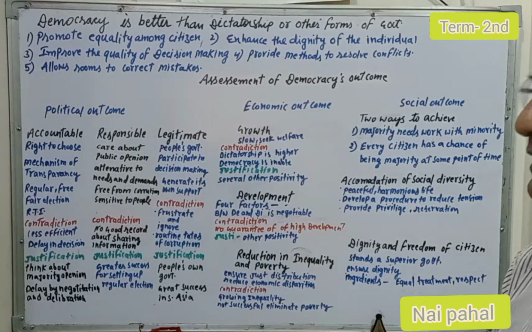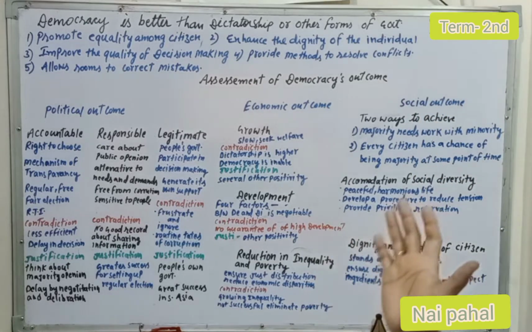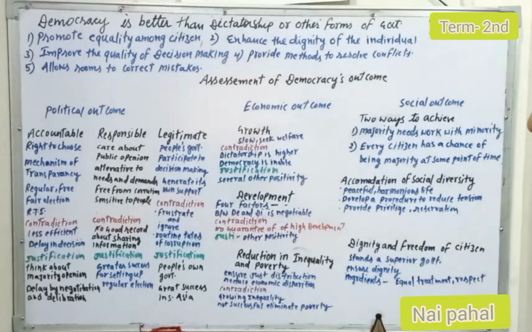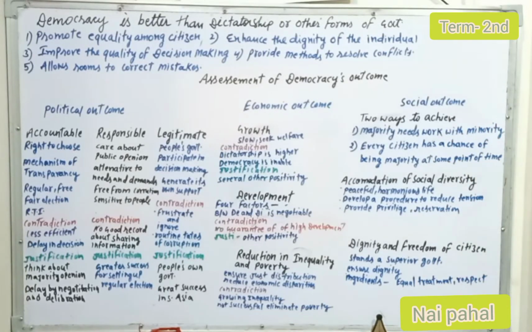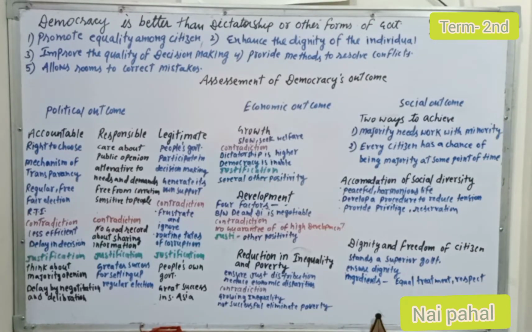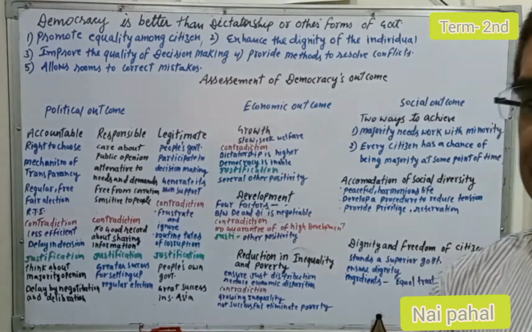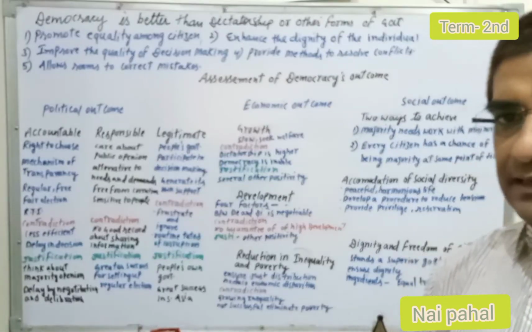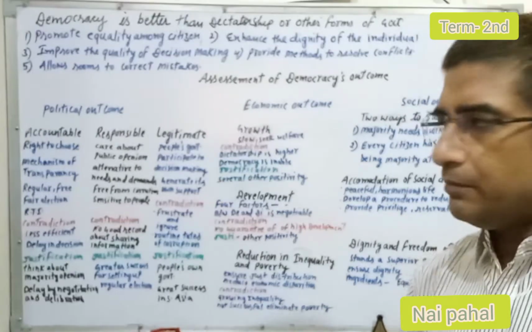Number one, it promotes equality among the citizens. Second, it enhances the dignity of the individual. It improves the quality of the decision-making process. It provides a method to resolve conflict and allows room to correct mistakes. These are the features which make democracies better than their alternatives. Alternatives means dictatorships or any other form of government.